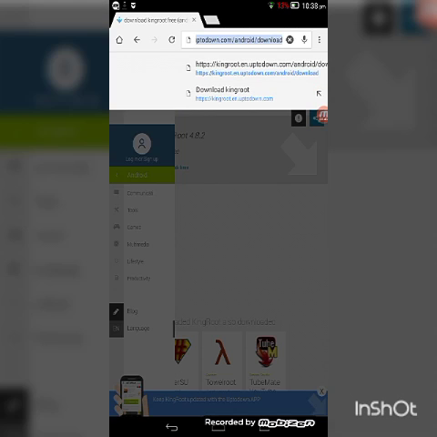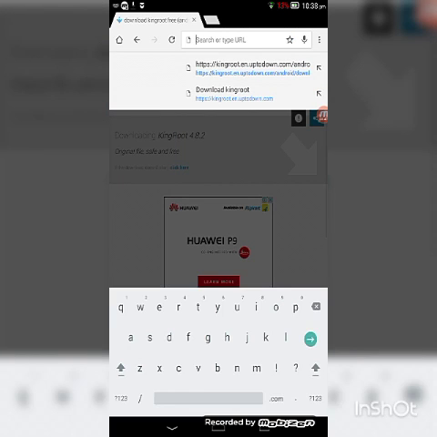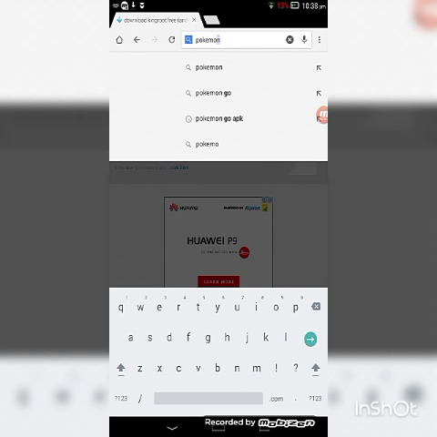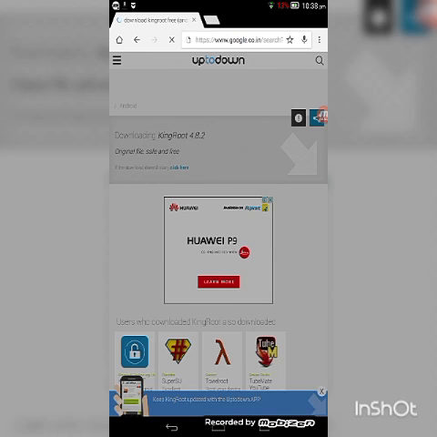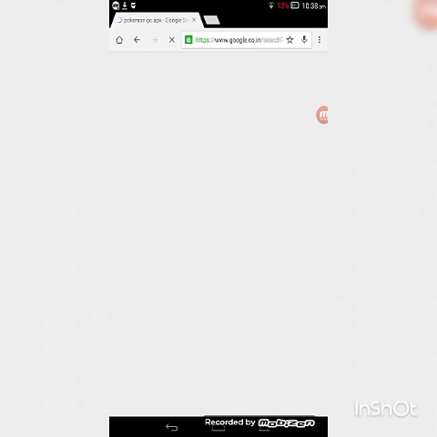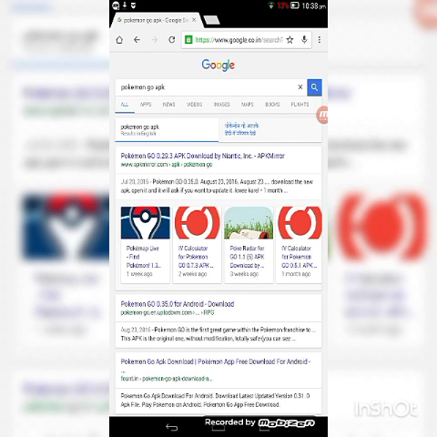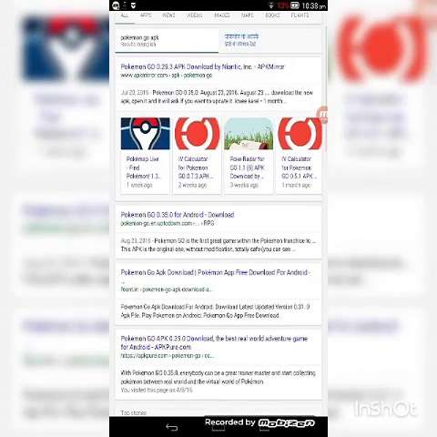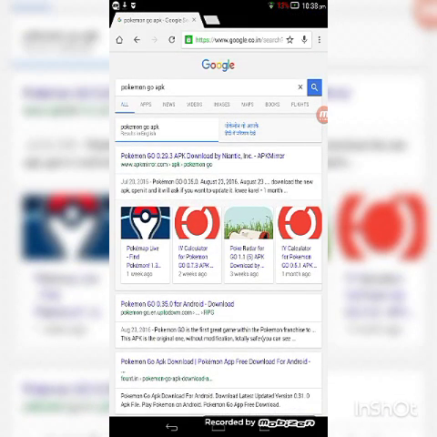Okay, now you can go to Google or Chrome, whichever browser you use. You gotta go and type Pokémon Go APK. So when you come over here, you see the first website, APK Mirror.